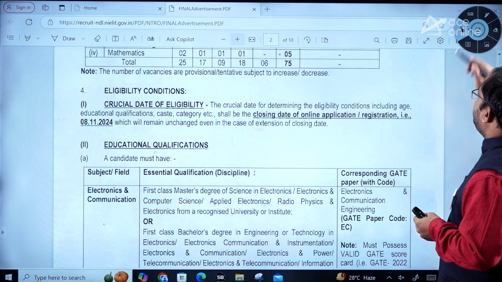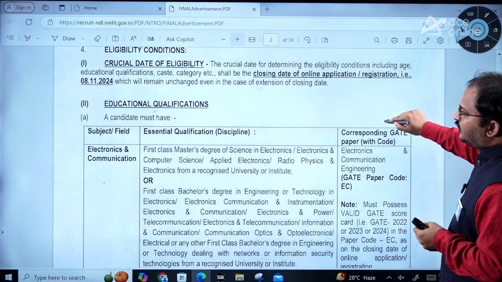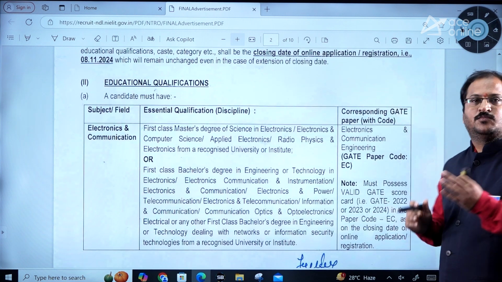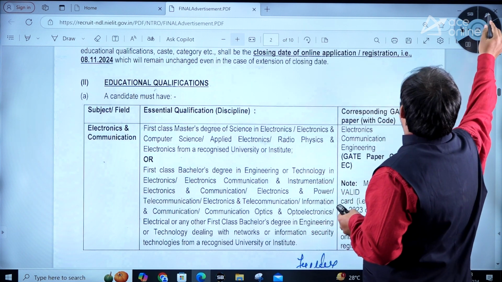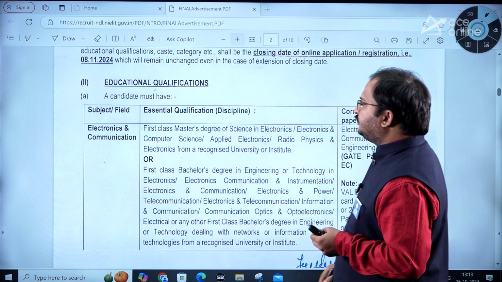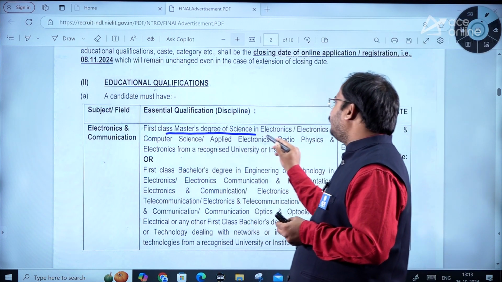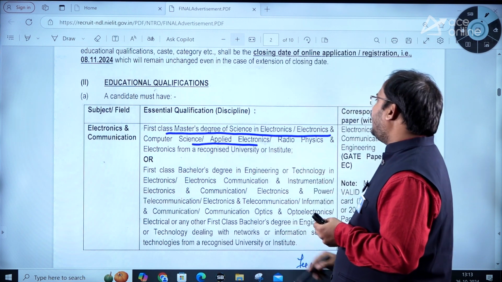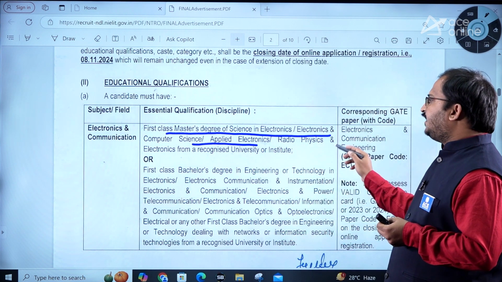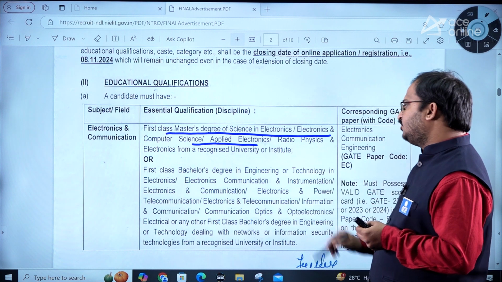Then let us see the educational qualifications and the corresponding GATE paper. For electronics and communication, here you can see a first class master's degree of science in electronics, electrical, computer science, applied electronics, then radio physics and electronics from a recognized university.